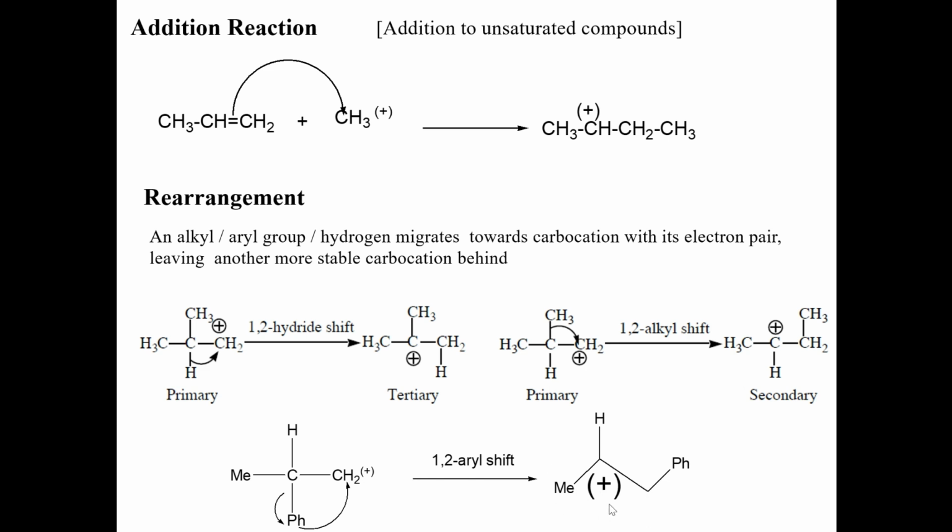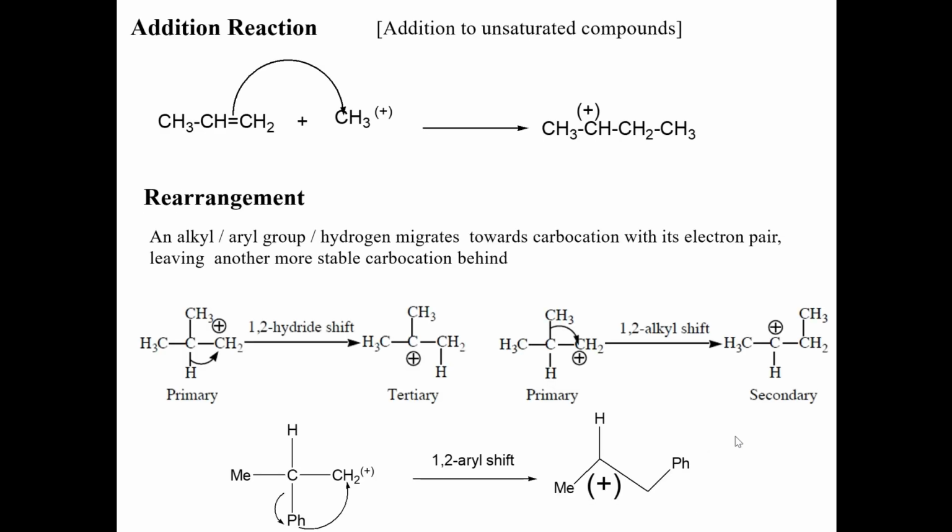A carbocation can undergo four types of reactions. One is the nucleophilic substitution reaction, another is the elimination reaction, and then an addition reaction or a rearrangement reaction. These are the four varieties of reactions a carbocation can undergo. The next class will deal with the different types of rearrangements a carbocation can undergo.